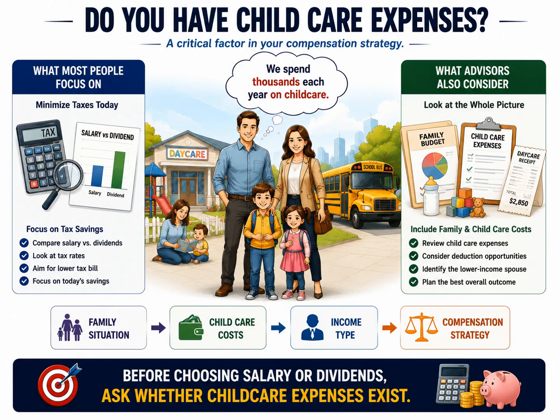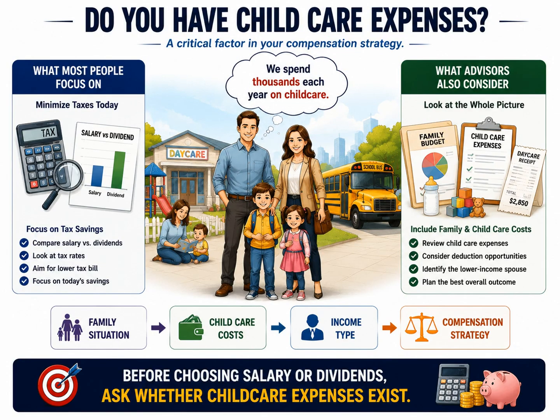The process shown at the bottom of the slide highlights the proper planning sequence. First, understand the family's situation. Next, determine whether childcare costs exist. Then evaluate how different types of income may affect available deductions and tax benefits. Finally, design the compensation strategy that produces the best overall result.